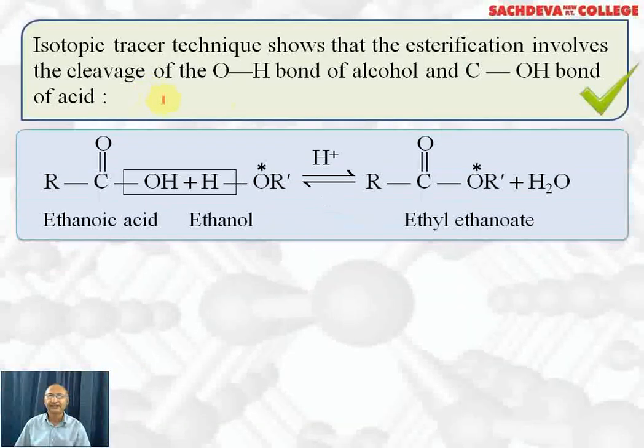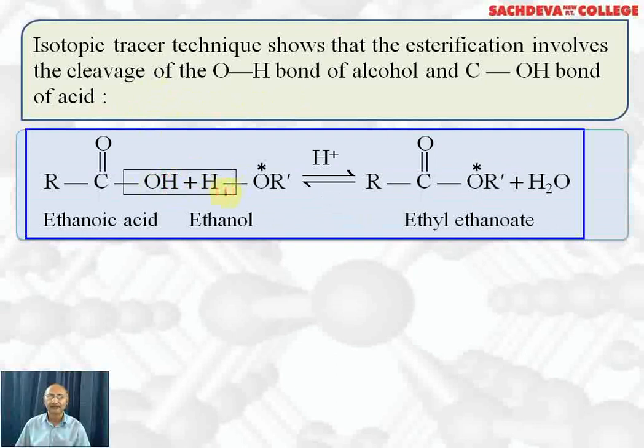Isotopic tracer technique shows that the esterification involves cleavage of the OH bond of the acid and the O-H bond of the alcohol. That is, OH from the acid and H from the alcohol is lost, and this can be confirmed with the help of the isotopic tracer technique. That is, radioactive oxygen is found at this place. It means the alcohol has lost H positive ion and not OH. If the alcohol had lost OH, then radioactive oxygen should come out in water.